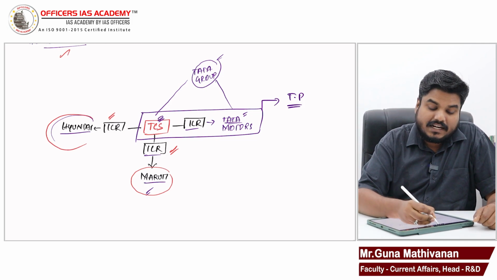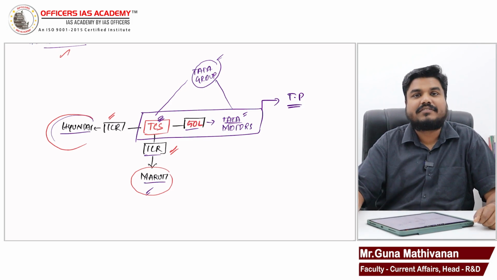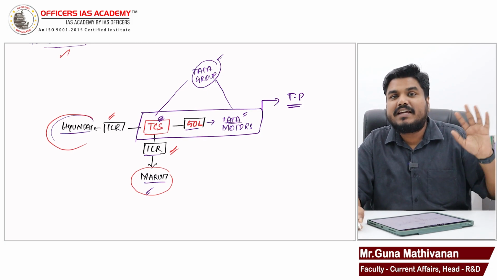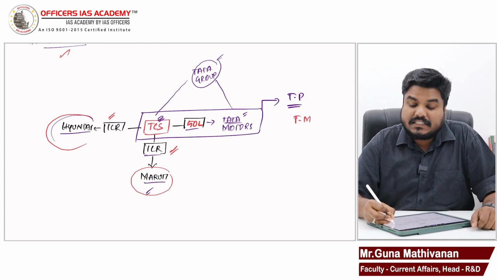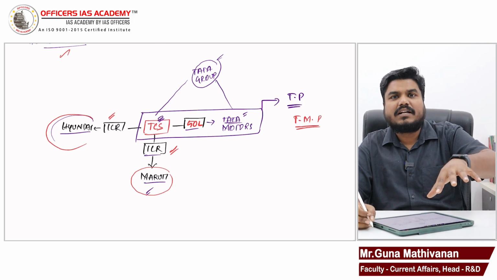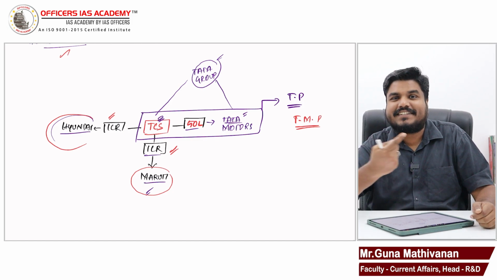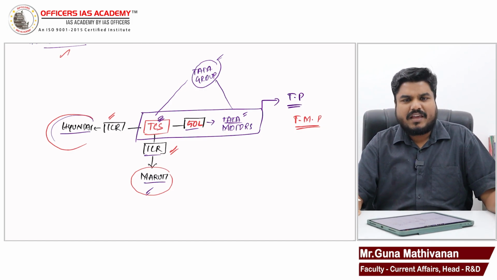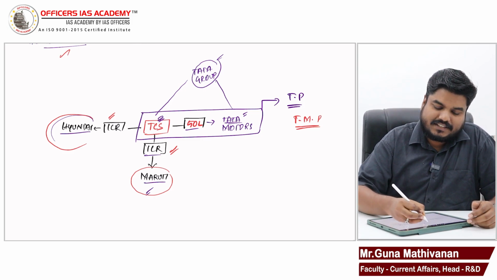But for Tata Motors, let me assume they are selling it for 50 lakh rupees. For Tata Motors alone, 50 lakh rupees. But for other market players, they are selling it for 1 crore rupees. This is called transfer mispricing. In the market, the product is sold for 1 crore. But for their group companies, they are selling it for a lesser price. This is mispricing. Now you may ask, sir, because of this 50 lakh rupees, TCS is going to face loss.